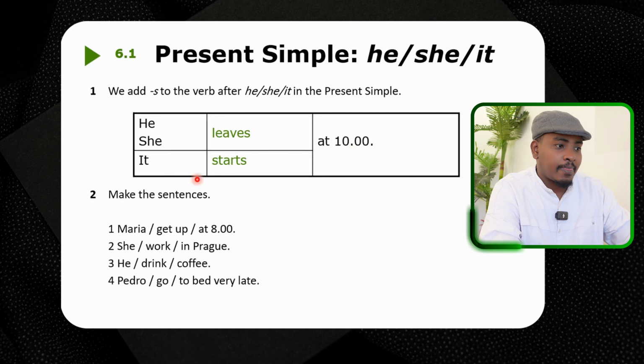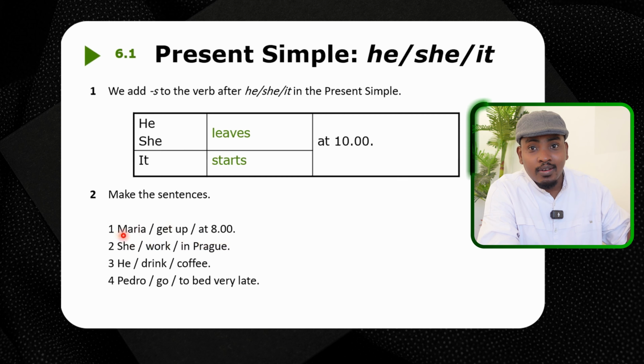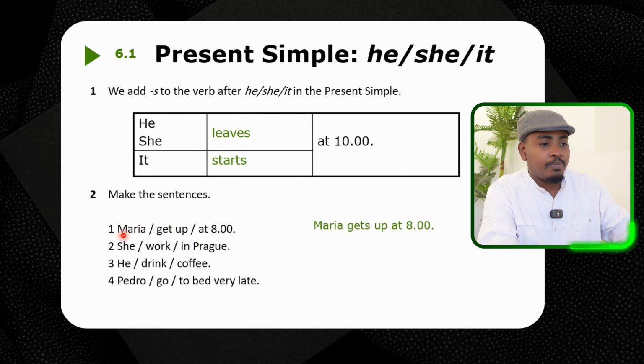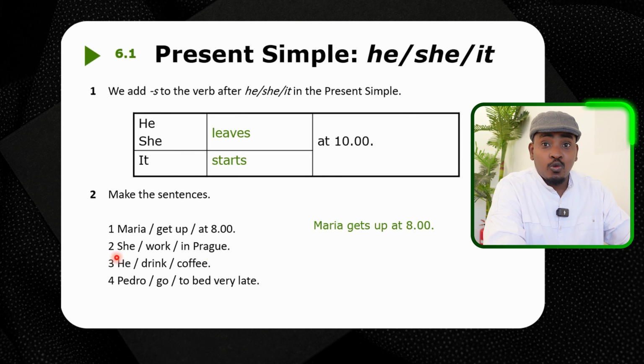Okay, now let's make sentences. Maria get up at 8. So we say what? Maria, she gets up. Maria gets up at 8. Number 2. She work in Prague. We say what? She works.